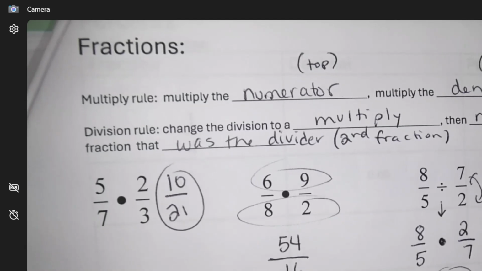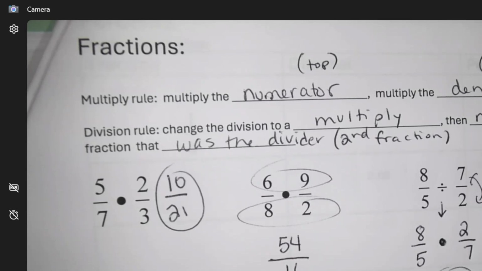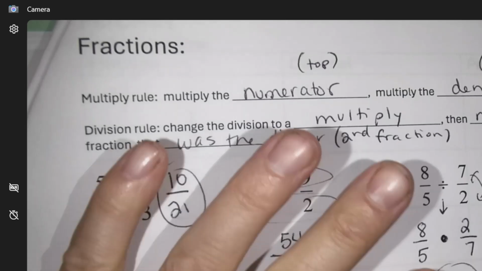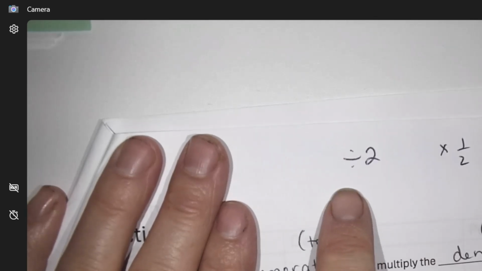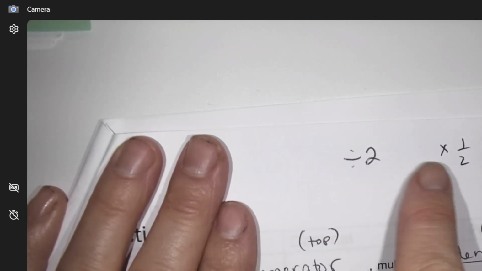Okay, I want you to think about this for a second. If you divide something by 2 and you half something, does that mean the same thing to your brain? If you have $30 and you keep half of your money, you get $15, right? Or 30 divided by 2 is 15. That's the same thing. So dividing by 2 and timesing by 1/2 are the same thing. So you can see the flip multiply thing. Do you see it now? Does that kind of make sense to your brain?